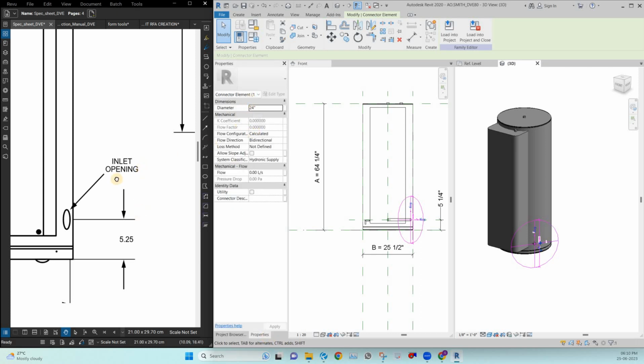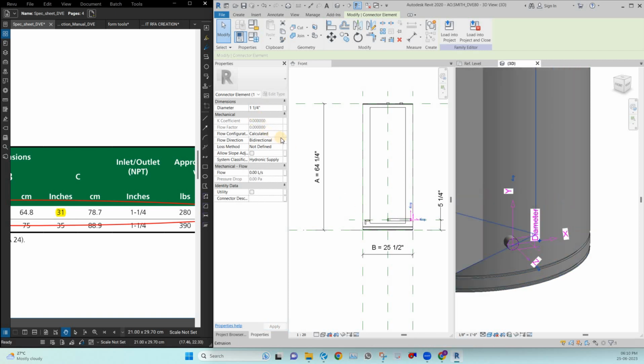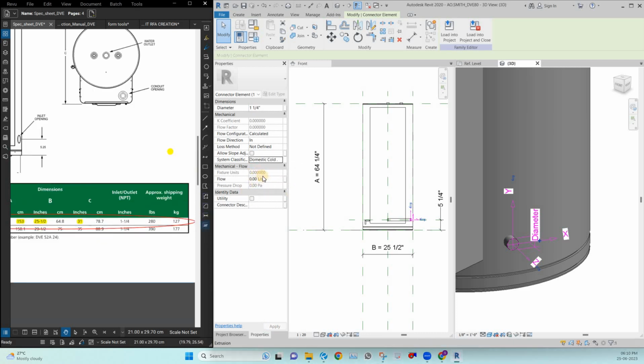First thing is the diameter. The diameter is 1.5 for inlet and outlet, but I'm just maintaining the same thing, 1.25 inch, so it will automatically attain the size. The direction is in, that means the flow direction is in, and the system classification is domestic cold water. And the flow value, if you know it, you can definitely input it over here. If not, don't worry much about it right now.